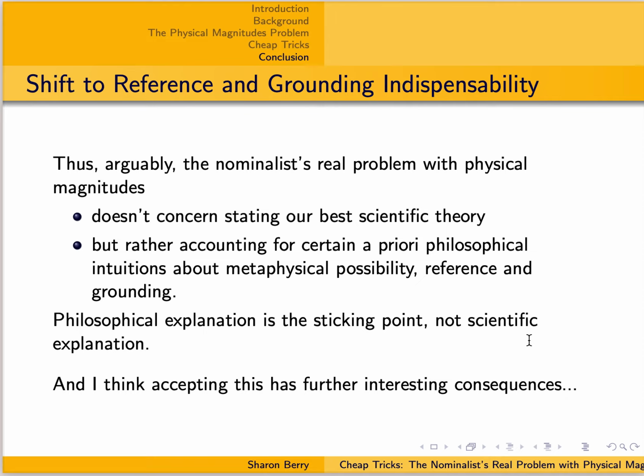It's just to say, well, we can technically solve the Quinean indispensability argument as it arises with regard to this worry about how to handle physical magnitudes by applying these cheap tricks, but certain other problems about reference and grounding remain, and it seems like the sticking point is to explain how we can have certain referential abilities, like what could ground physical magnitude facts, etc., not just to state our best scientific theory, and accepting that fact would have some interesting philosophical consequences. So that was why I thought it was worth giving this little talk about.